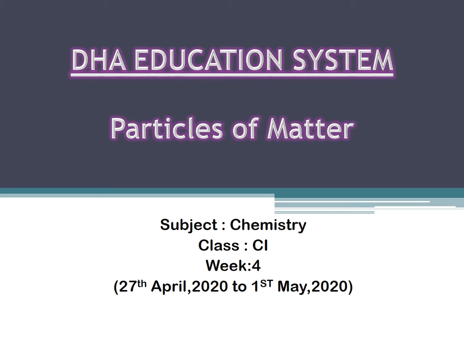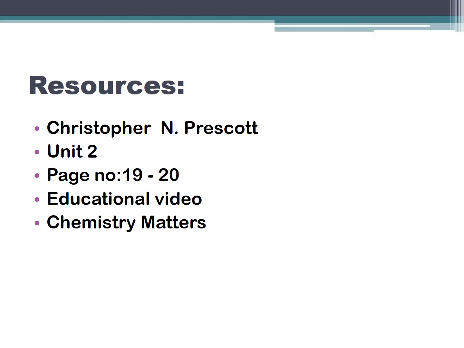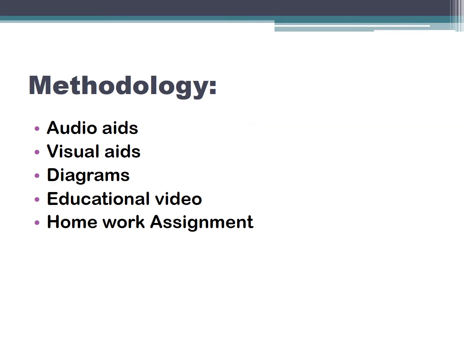We will be starting from unit 2, particles of matter, and the resources which are used to cover this topic are your book Christopher and Prescott, unit number 2, page number 19 to 20. An educational video is also provided at the end of the lesson. You can also consult chemistry matter. Discussion and explanation of the topic is done through audio and visual aids. Diagrams are also given for more conceptual clearance. Educational videos are also provided at the end of the lesson, which will be helpful for better understanding of the topic. When the topic is completed, a homework assignment is also given which you need to solve.